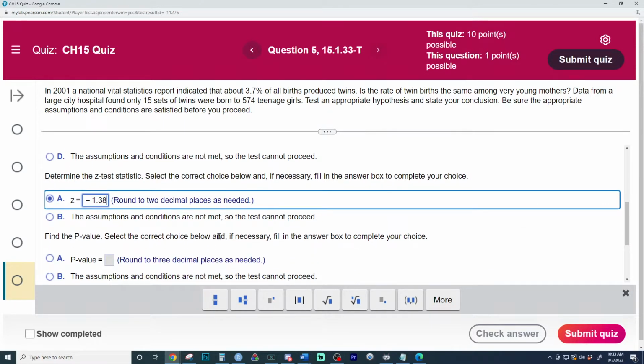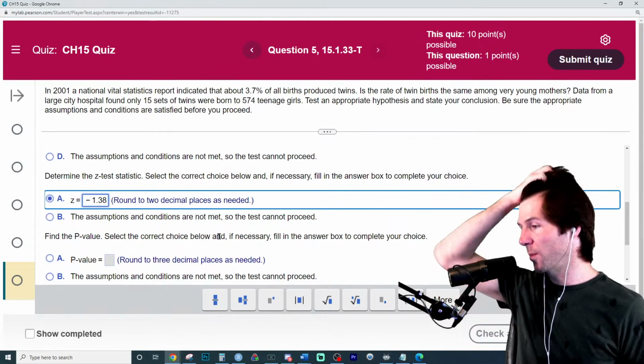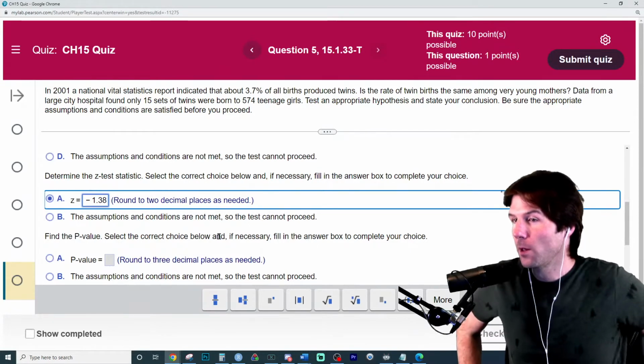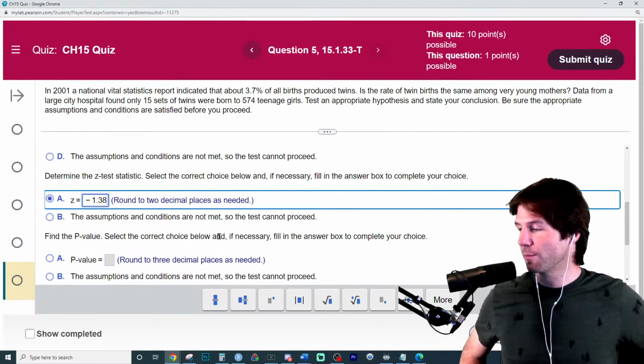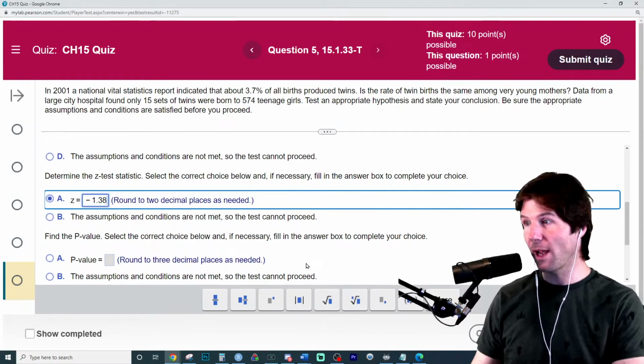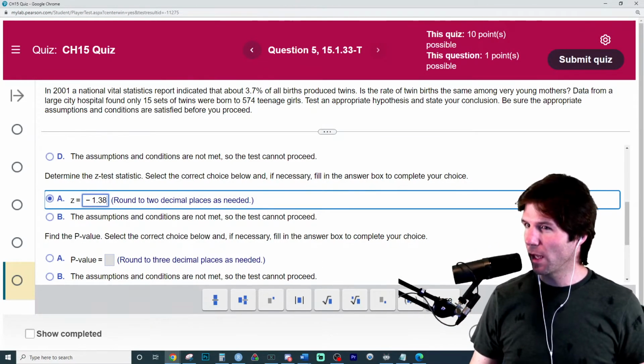Okay, where are we going to go for a p-value? Anyone know, since we have a z-score, where do we need to go for the p-value? The applet. Yep. We can kind of think about it a little bit here.